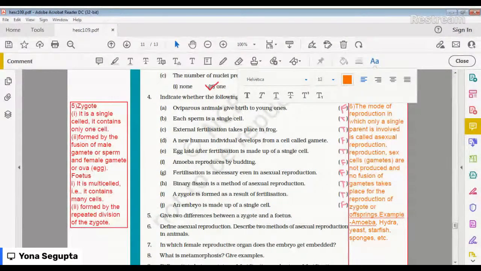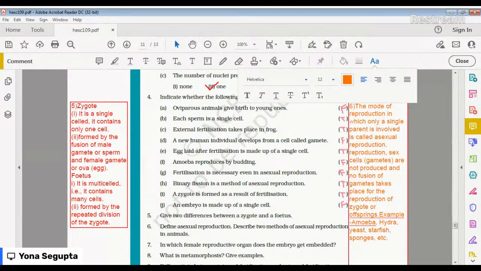Now the next part is describe two methods of asexual reproduction in animals. What are the two methods? Let's see. The first one is binary fission. In binary fission, what happens?